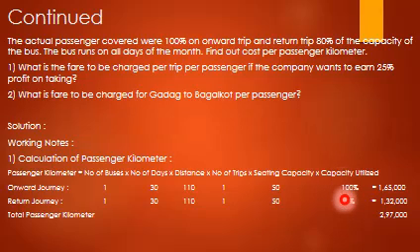Capacity utilized, onward journey 100% and return journey 80%. So the total passenger kilometer onward journey is 1,65,000 and on return it is 1,32,000. So total passenger kilometer is 2,97,000.